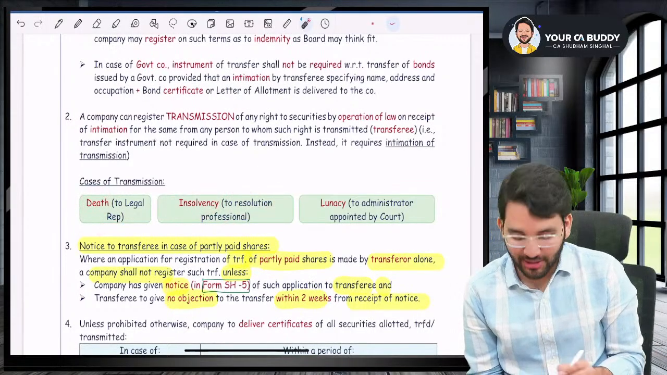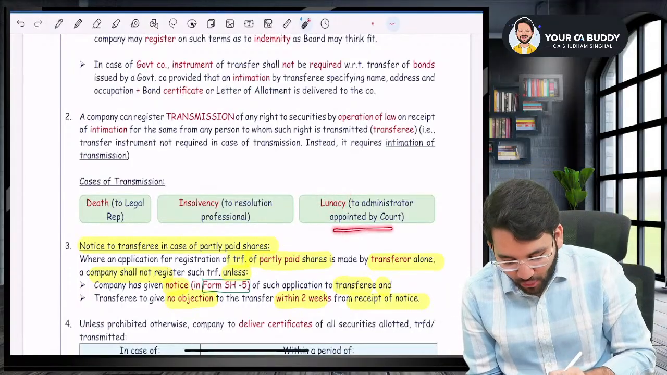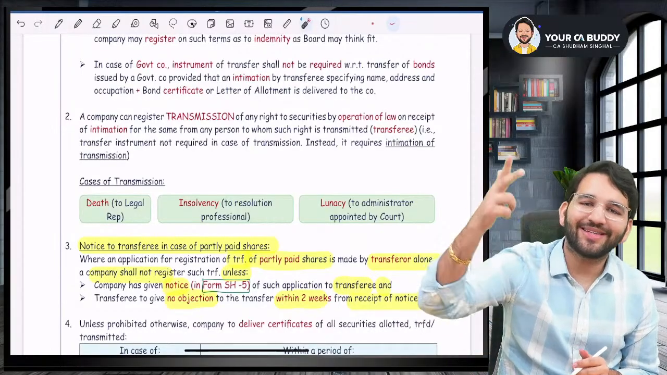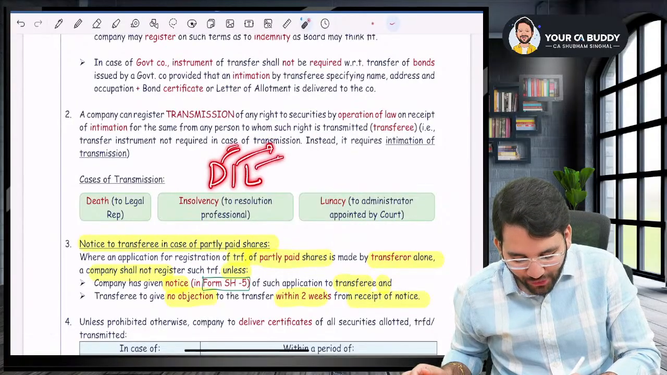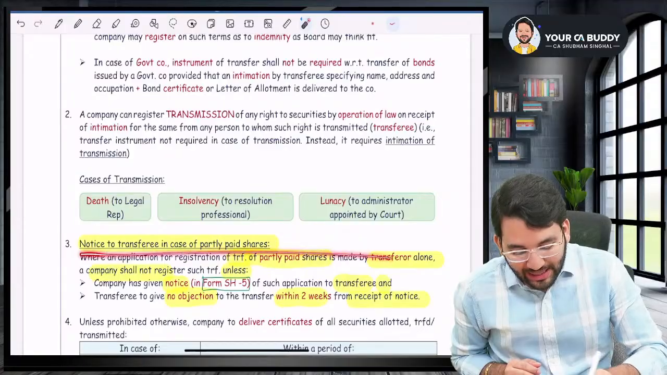RP, resolution professional. In case of lunatic, in case you become mad, in that case, it will go to the administrator appointed by the court. So death, insolvency, and lunatic. Dil, dil: death, insolvency, lunatic. Dil means heart.